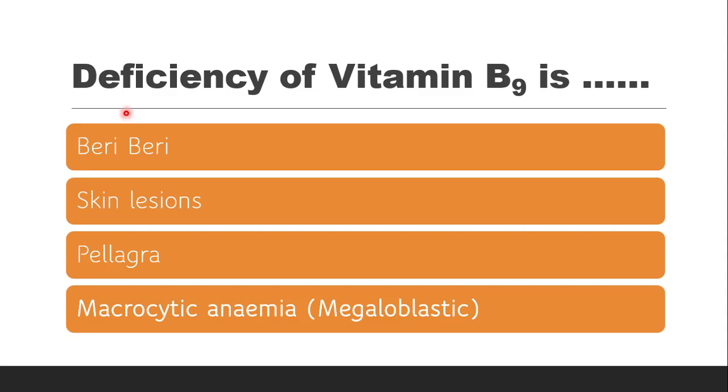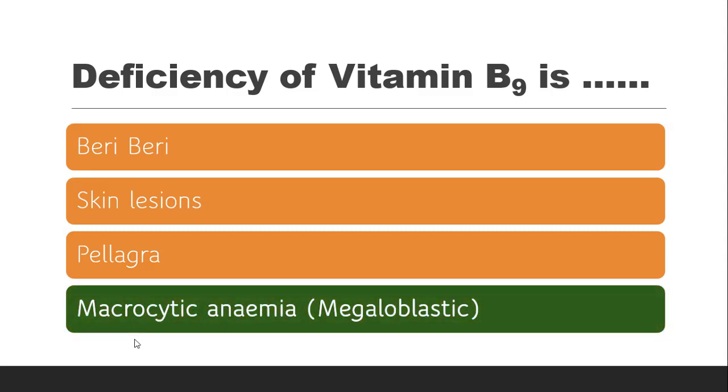Next question is deficiency of vitamin B9 is, whether it is beriberi, skin lesions, pellagra or macrocytic anemia, which is also known as megaloblastic anemia. The correct answer is it is macrocytic anemia. In case of macrocytic anemia, macro means larger and megalo means again it is larger size. So macrocytic anemia is the condition wherein the RBCs will become larger in size, same as that in megaloblastic.